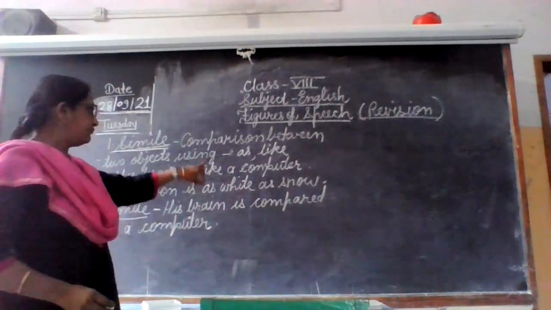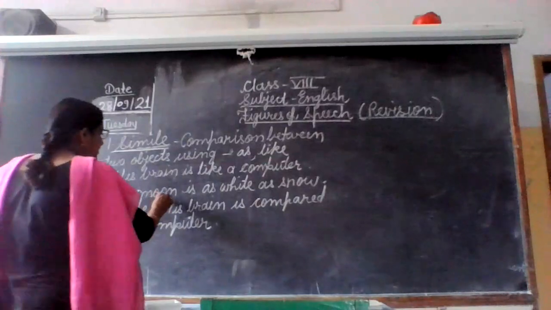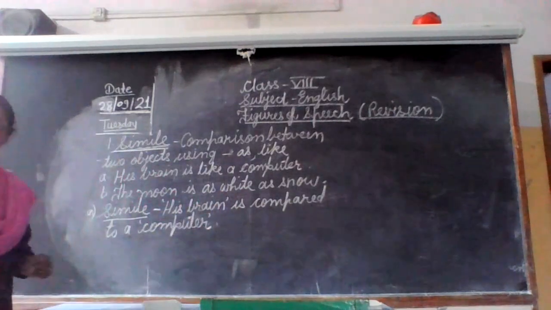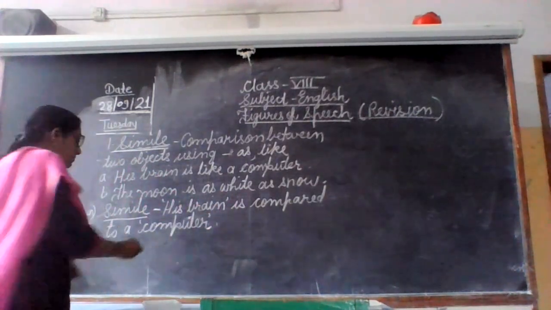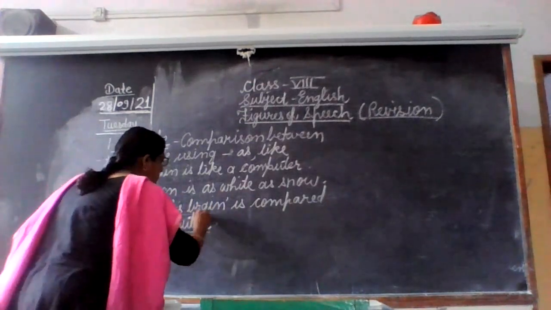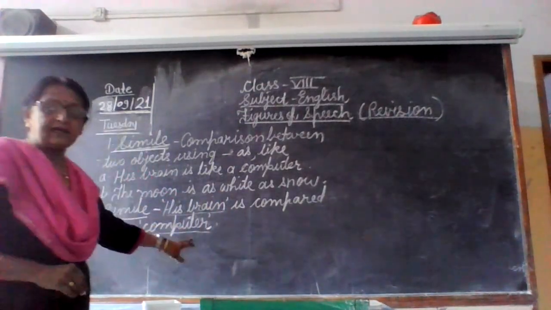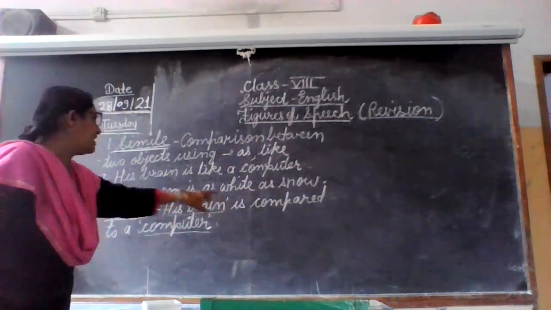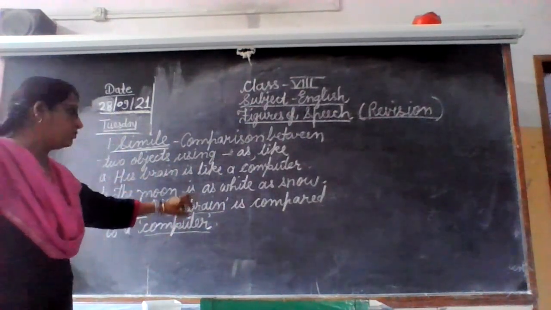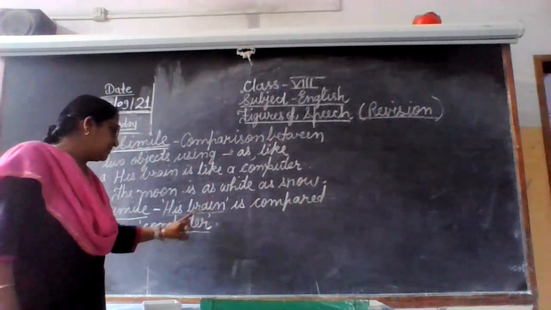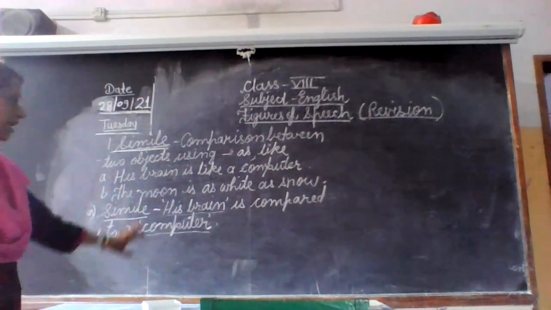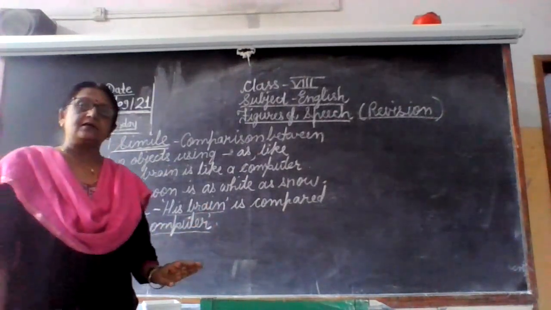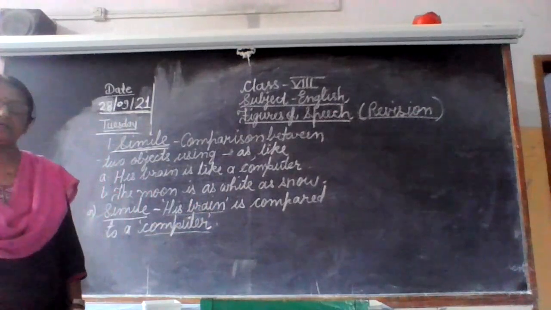His brain, we have taken it from the above sentence, from the sentence given, so we will write it in single inverted comma. And this computer also we have taken from the above sentence. So again we will write it in single inverted comma and we will underline these two words. So we have to highlight these two. If you write it without underlining, you will get 1 mark there, but that is the proper presentation of writing the figure of speech.